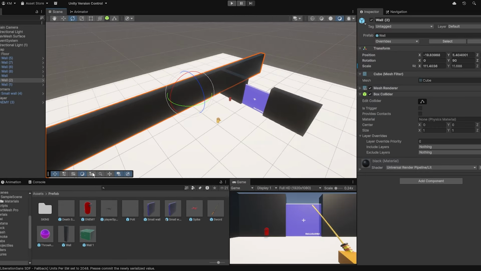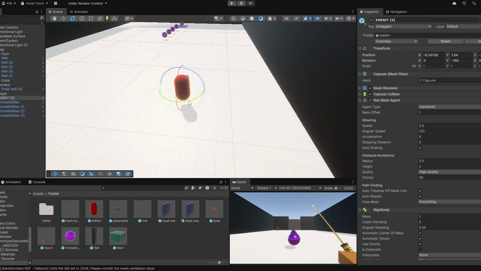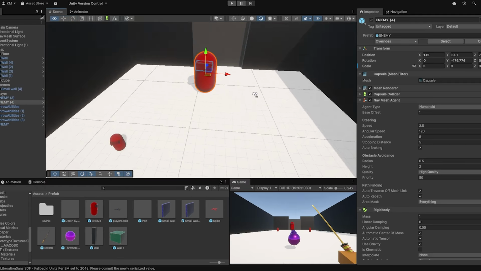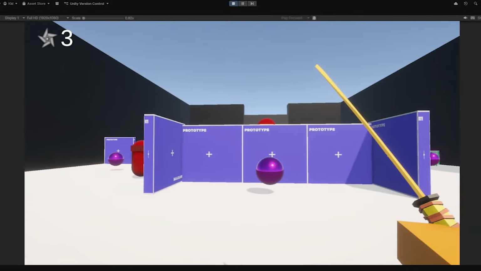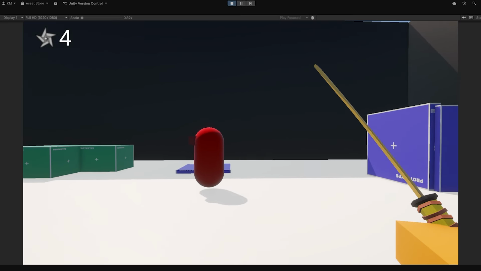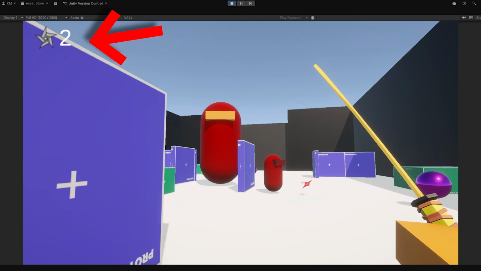I added 3 monsters in there, 2 small ones, and one of them is the boss. I added a spot for the end of the game and started adding a spike counter. So every time the player picks up one of these points, a spike shows up at the top left, so they can see how many spikes they've got.